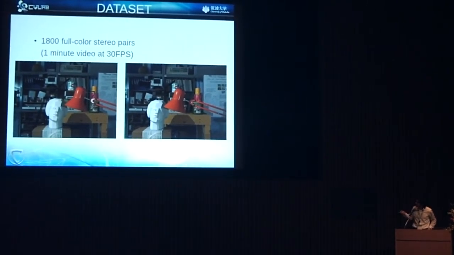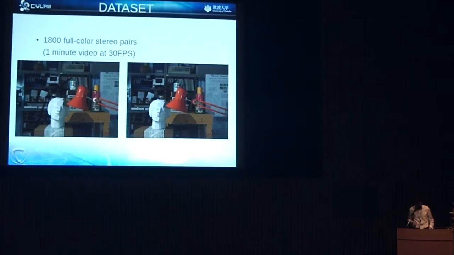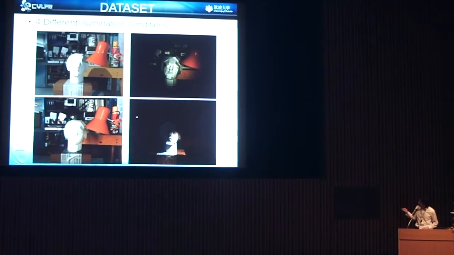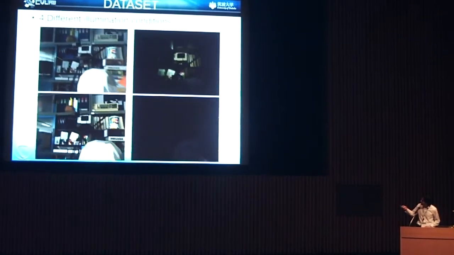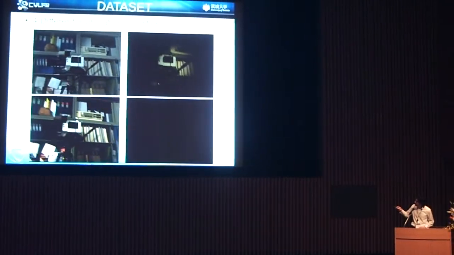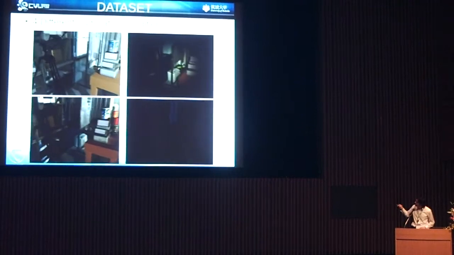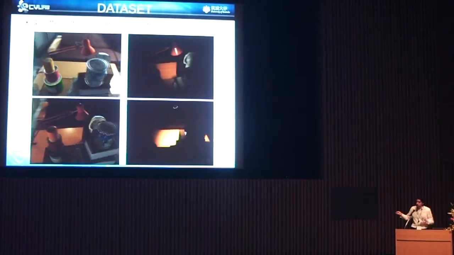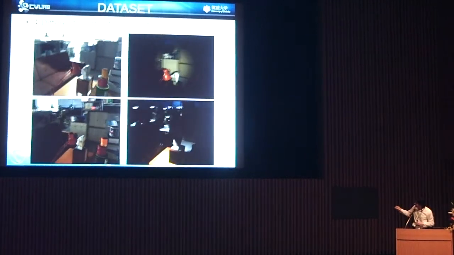It's about a 1 minute video at 30 frames per second. And moreover, we did 4 different kinds of illumination. This one is daylight illumination with the light coming from outside the windows. This one is fluorescent, illuminated with this kind of illumination.